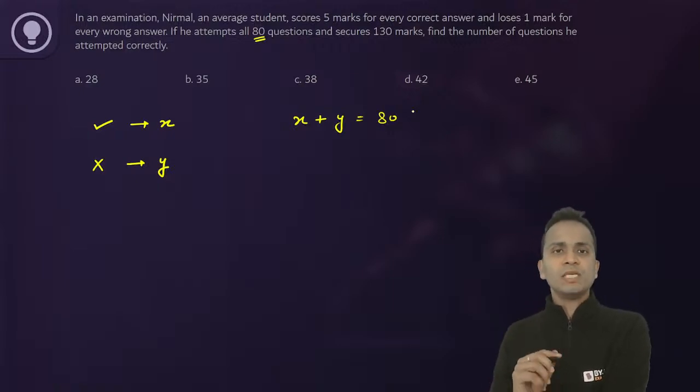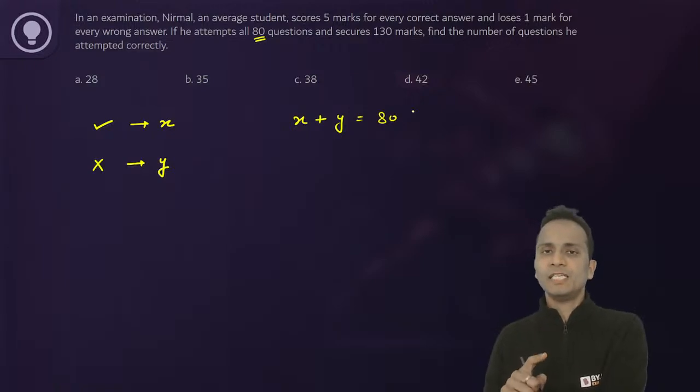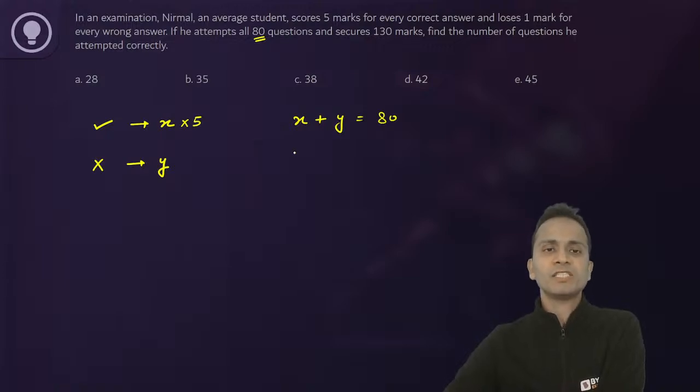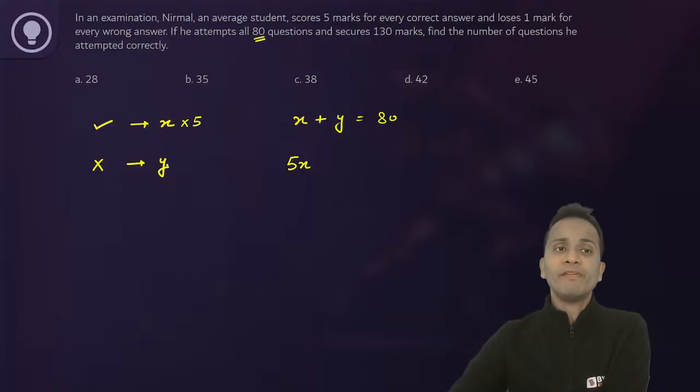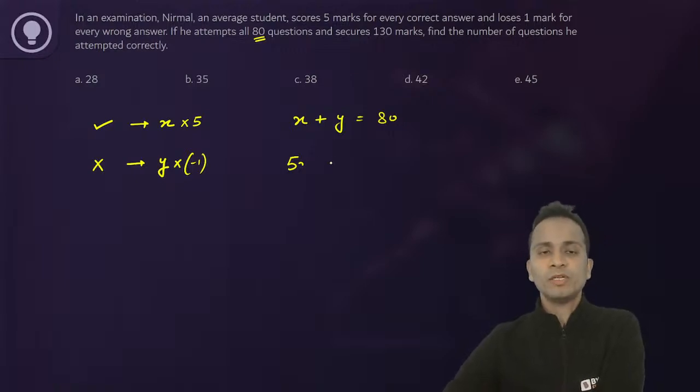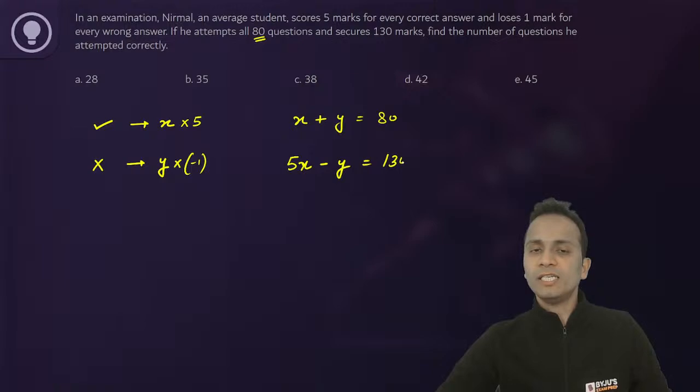The second equation, he is getting 5 marks for every correct answer. So number of correct answers multiplied by 5 is the marks that he will score. And he will lose 1 mark for every wrong answer, so number of wrong attempts multiplied by -1 will be the marks that he loses because of wrong answers. So 5x minus y will be equal to the marks that he has scored, which is 130.